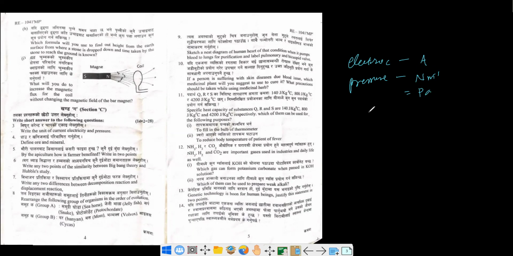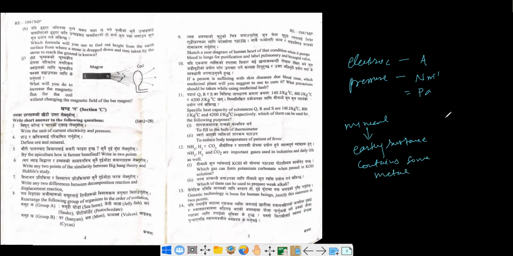Difference between ore and mineral. Okay, ore and mineral, they are quite similar, but mineral is some earthy substance. Okay, earthy substance that contains some metal.